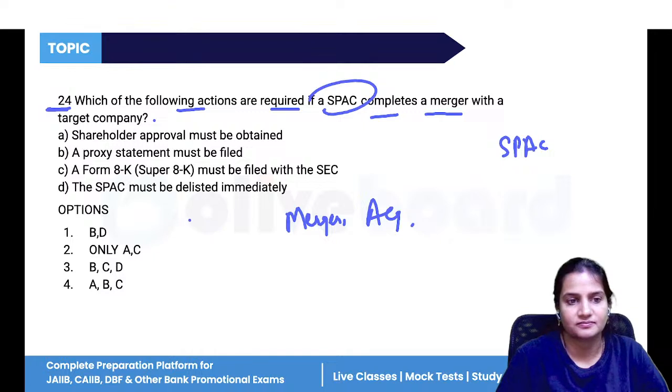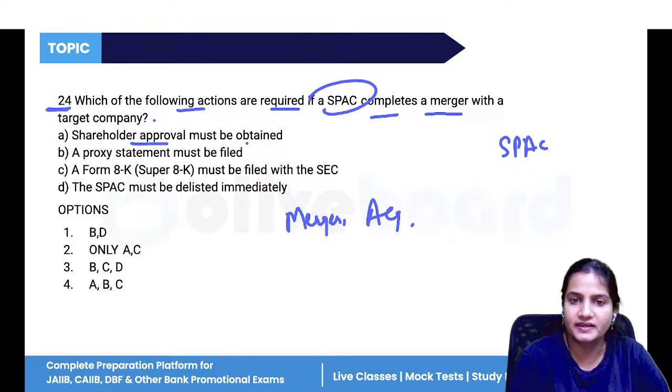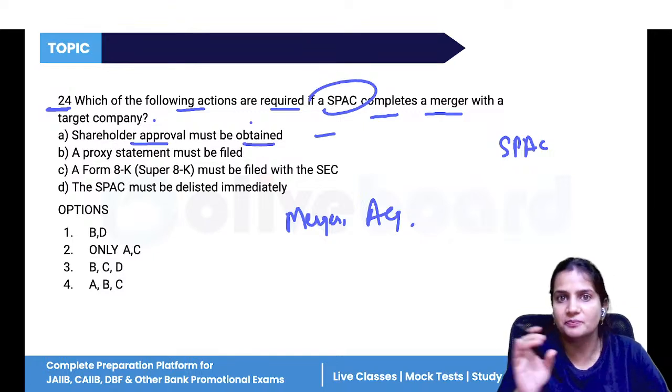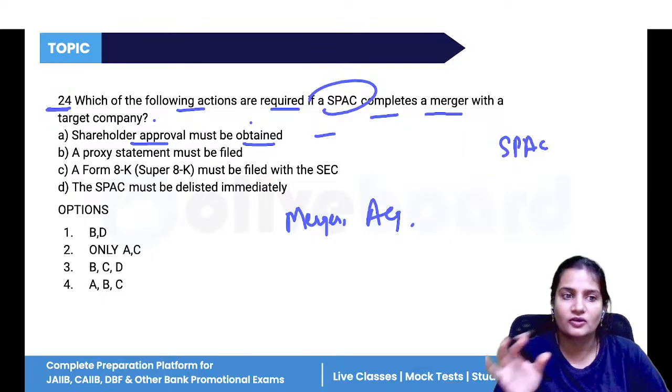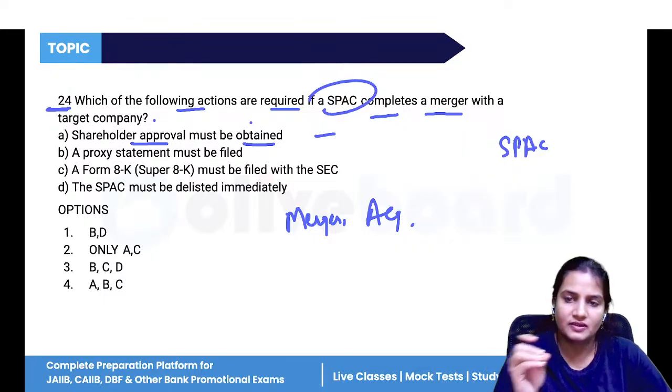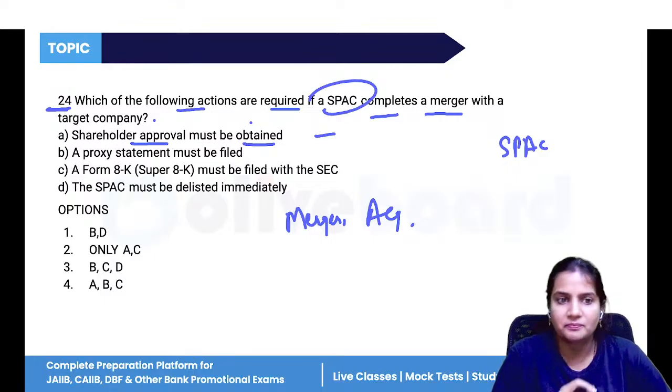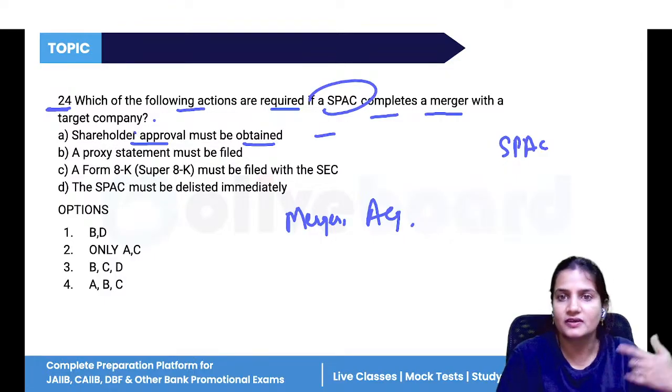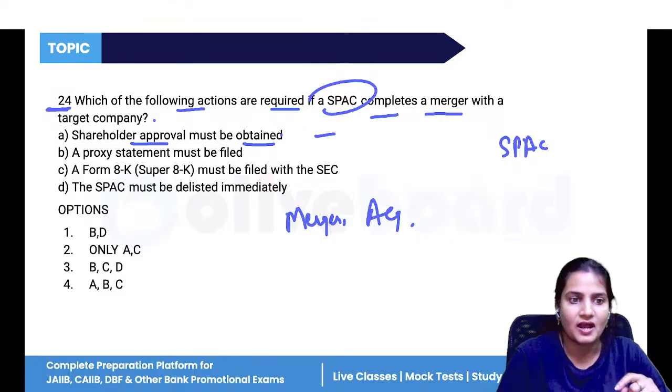So what is this? Shareholders' approval is obtained. Yes, if the SPAC has completed the merger, shareholder approval is required on whether you want to merge with the target company or not. Once the shareholders give the approval, only then is it possible. A proxy statement is filed. Yes. A Form 8-K is also filed. Yes.